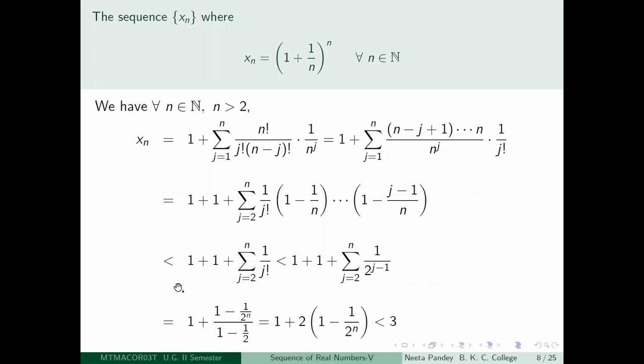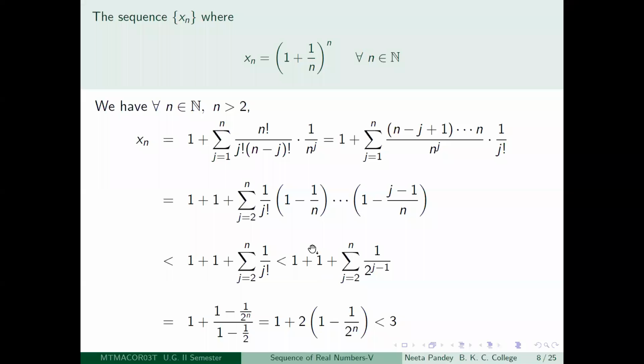So you are not doing anything about the first two additions, 1 and 1. Only the terms after, in the sum j is equal to 2 to n, you are replacing by larger and larger numbers. So it becomes less than 1 plus 1 plus summation j is equal to 2 to n, 1 by 2 to the power j minus 1.